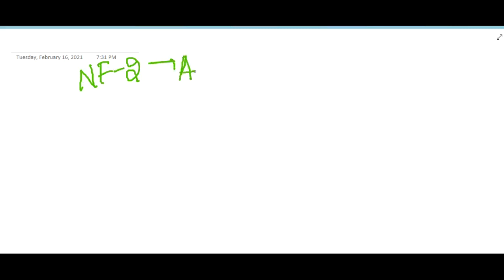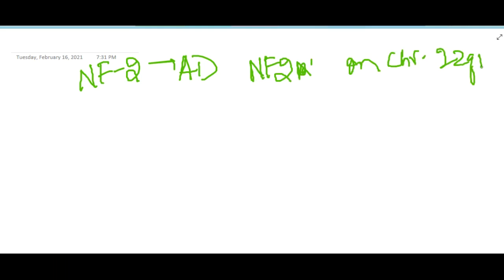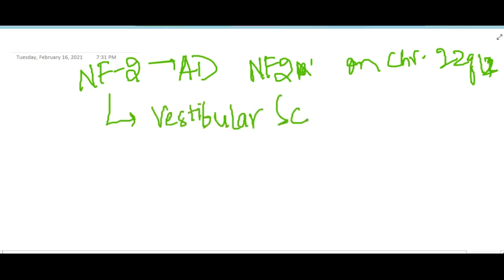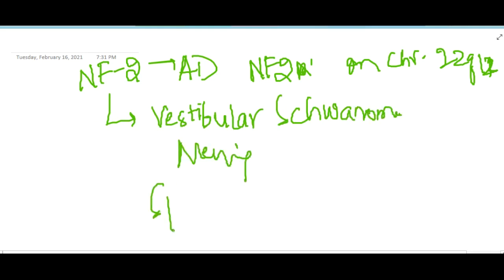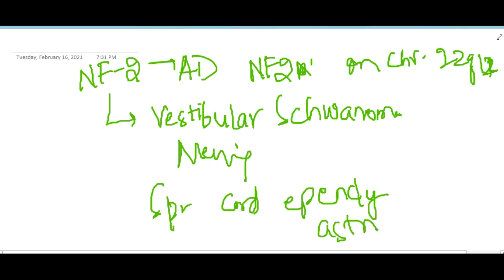Next we have neurofibromatosis type 2, an autosomal dominant condition with a mutation in the NF2 gene on chromosome 22q12.